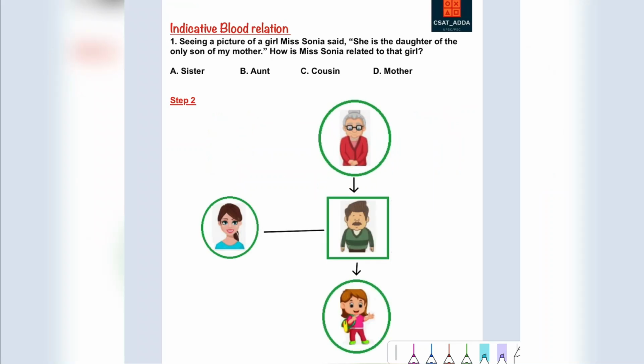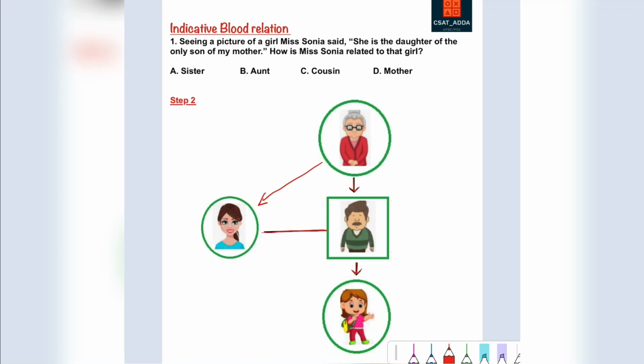Now in step 2, we can write the only son of my mother. So Sonia's mother has an only son, meaning Sonia's brother, which is mentioned through a straight line. The next generation is mentioned through a down arrow, and through the next down arrow, the son's daughter.